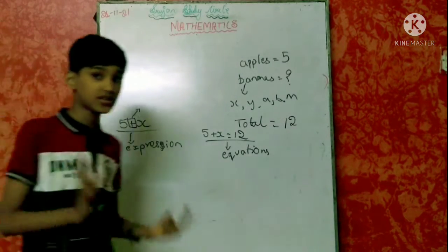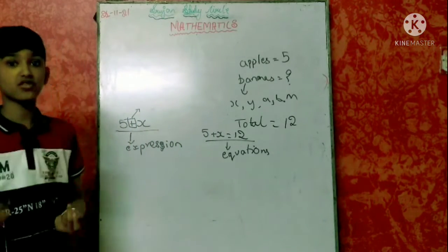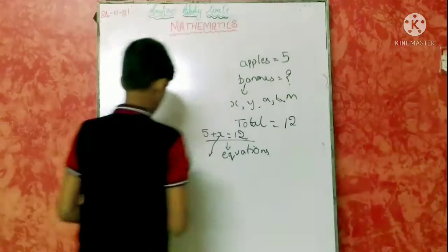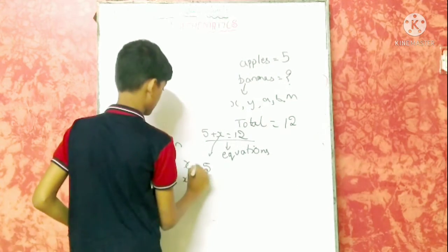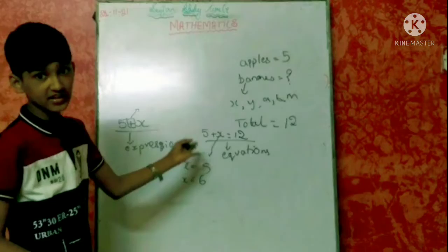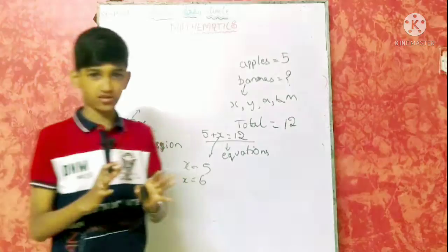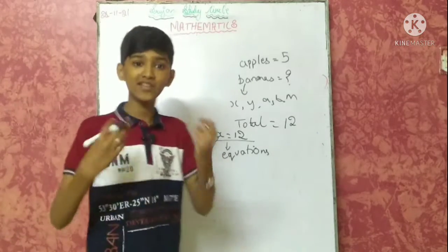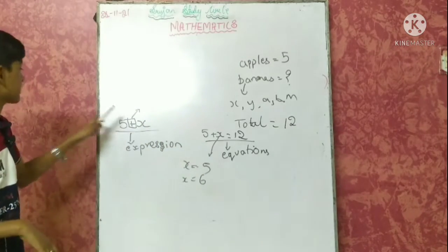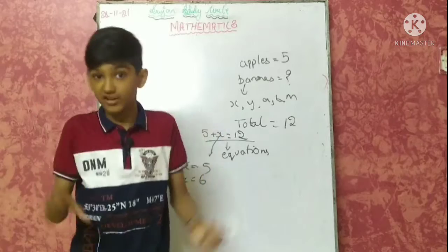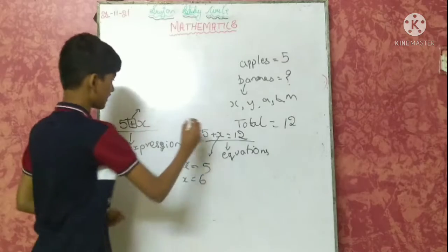Let us discuss constants and variables. Variables we know. Constants are the ones which do not change. This x can be 5, it can be 6, anything, we don't know, but in this case it is 7. It can change, so this is a variable, an unknown. But this 5 is a constant. We know it is 5 itself and it does not change. Apples we cannot change in this question, so this is a constant.